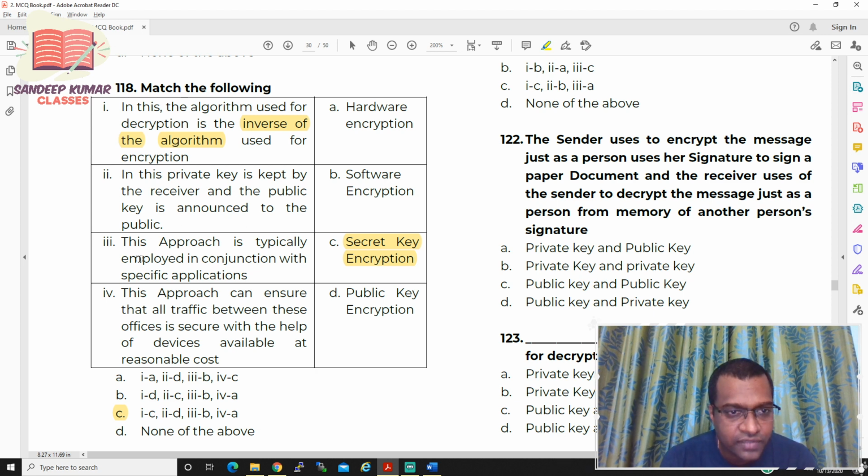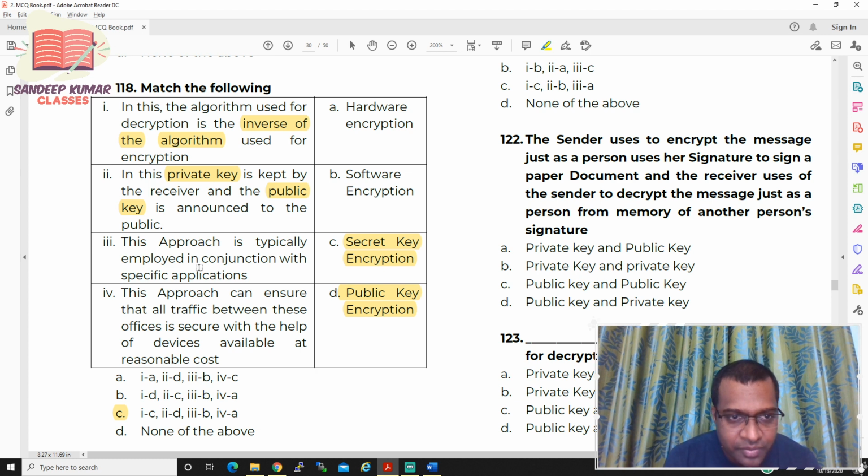So let us see the third one. If you see, private key is one key, and public key, you have two keys. If an encryption uses two keys, then the type of encryption is called public key encryption. Now let us see the third one.